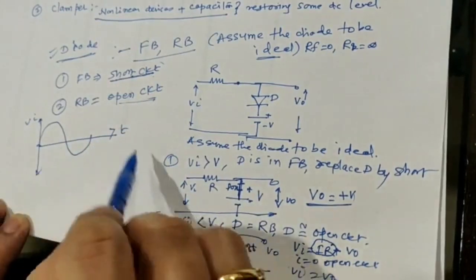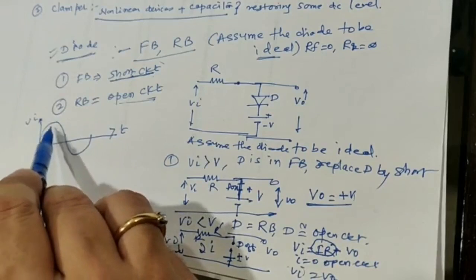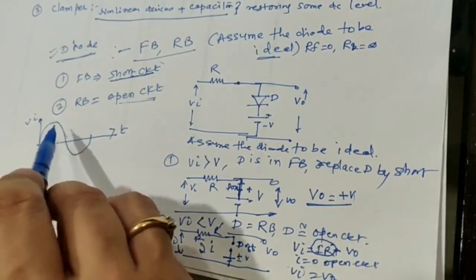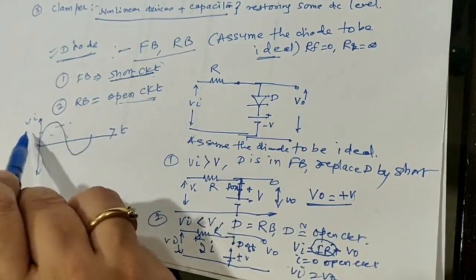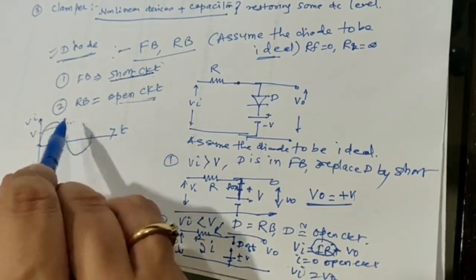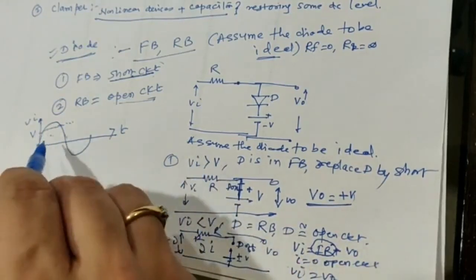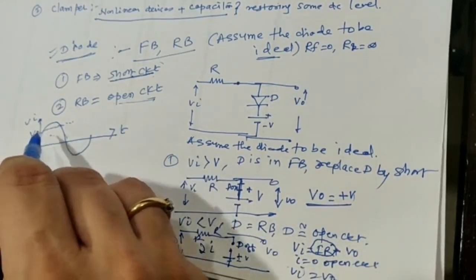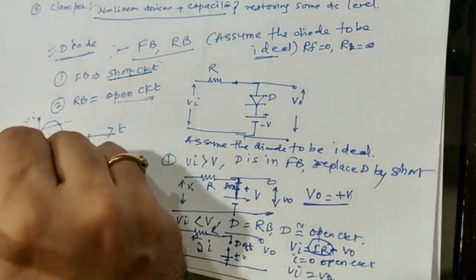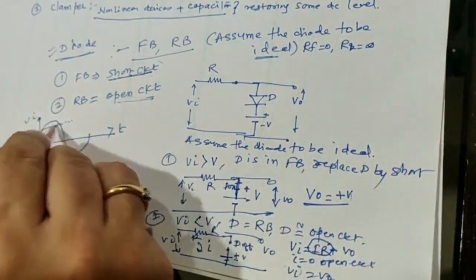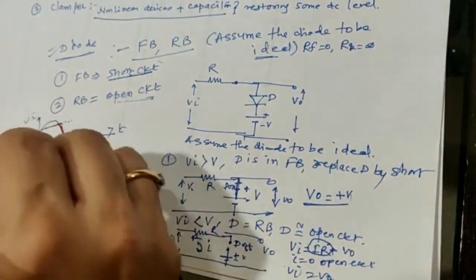Now see what will be the output. This is the input first, and I'm defining V somewhere here, the battery voltage V. So if your input is greater than V, the output is going to be equal to V. The output that I am drawing in red color.